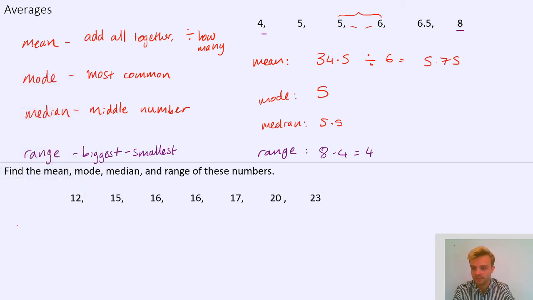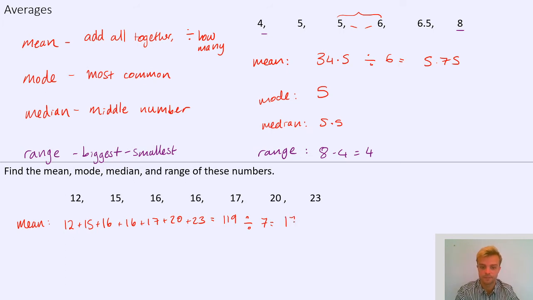So for the mean, we're going to have to add them all together. We're going to have to do 12 plus 15 plus 16 plus 16 plus 17 plus 20 plus 23. And again, I'm just going to put that into the calculator: 12 plus 15 plus 16 plus 16 plus 17 plus 20 plus 23 equals 119. I've added them all together. Now I need to divide by 1, 2, 3, 4, 5, 6, 7. And 119 divided by 7 is 17. So that's the mean.